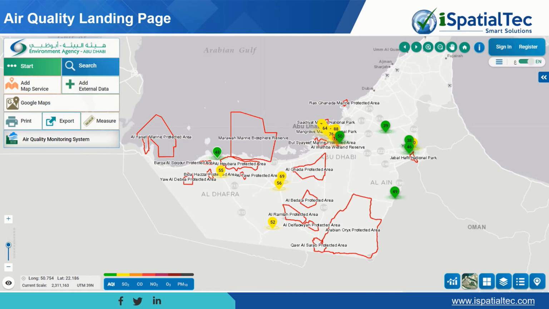This is the air quality landing page. The user can see AQMS stations on the map. The display design is classified based on the sensitivity of the pollutant value. The user is provided with all the other mapping analysis functions in this interface. When the user clicks on any AQMS station, the user can see more details about it.